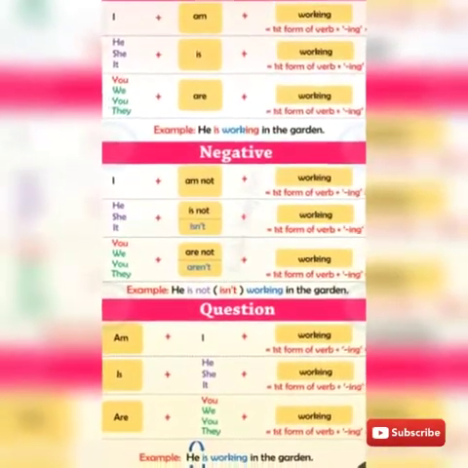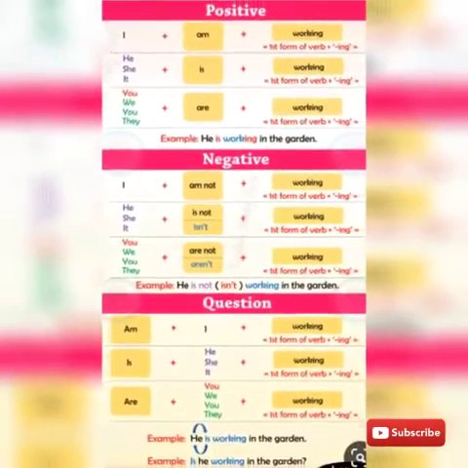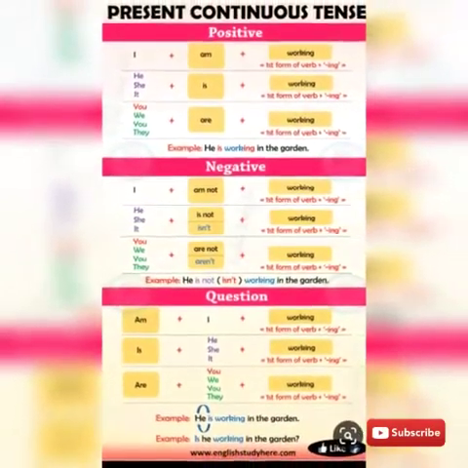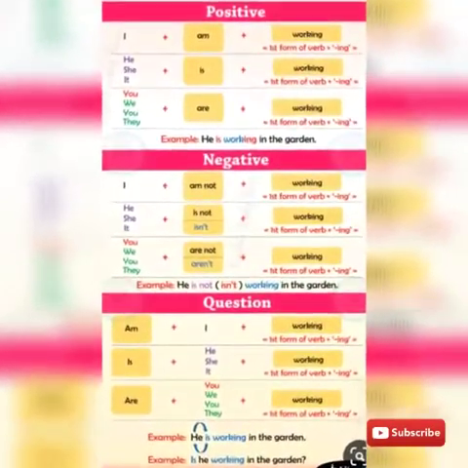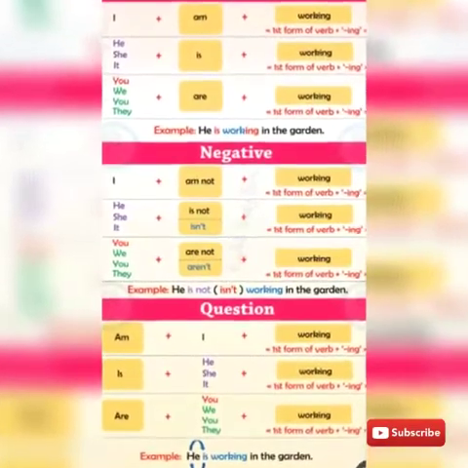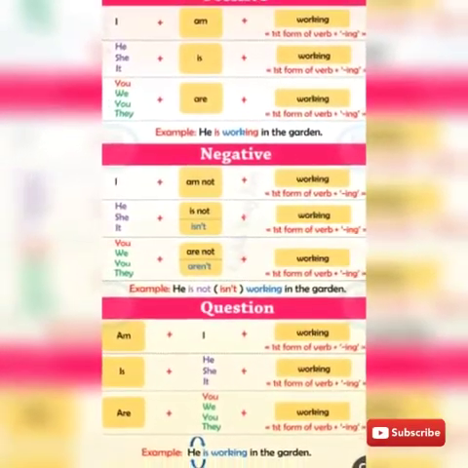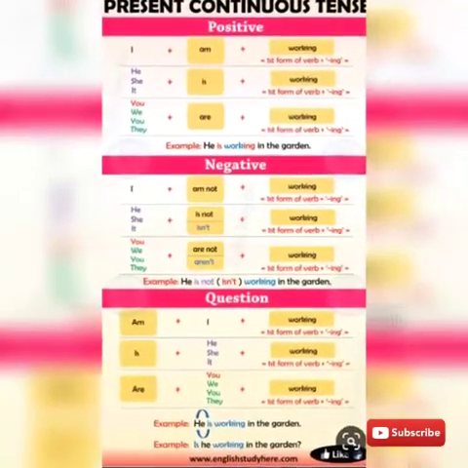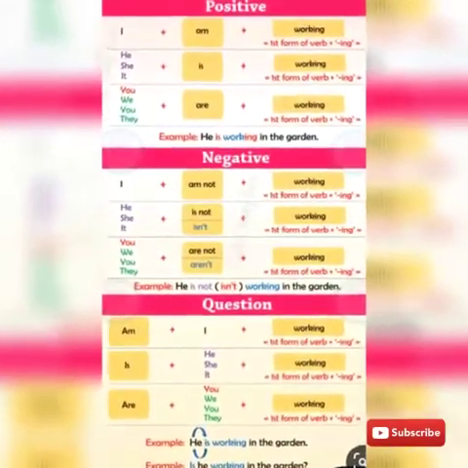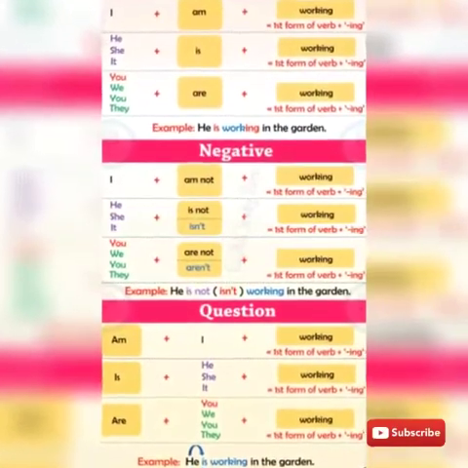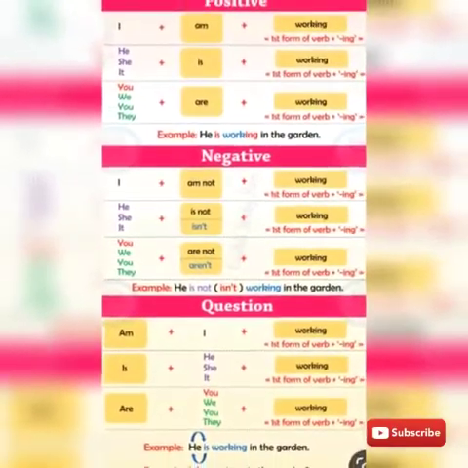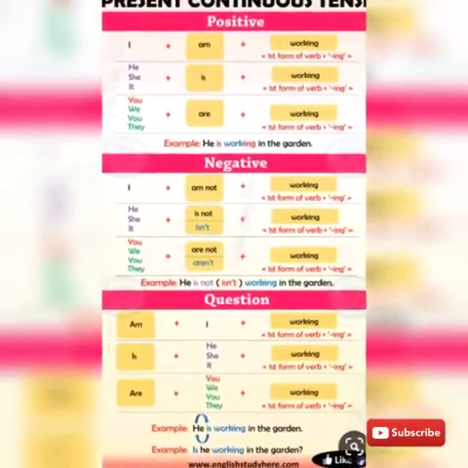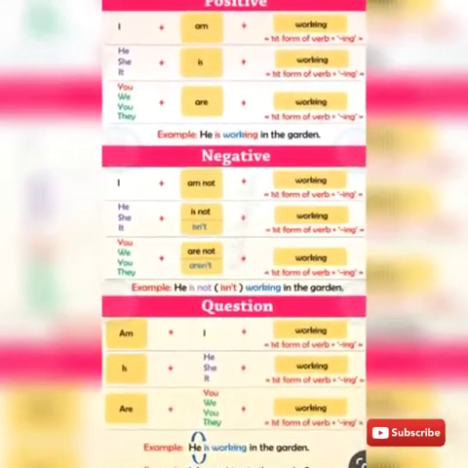Now let's see question sentence. Am, is, are. So here these verbs will come first. Am or is or are will come first, and then subject will be added plus verb plus ing form. So let's take is he playing. Is he playing? It will become into question. It is used to say the words which we are saying right now. So it is called as continuous tense.